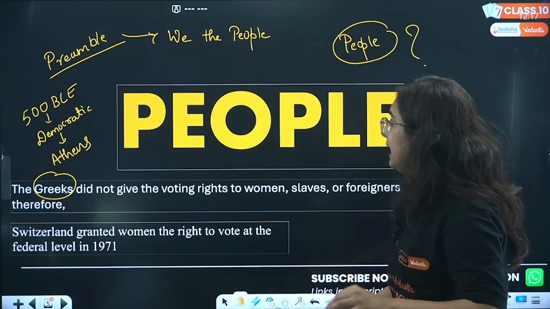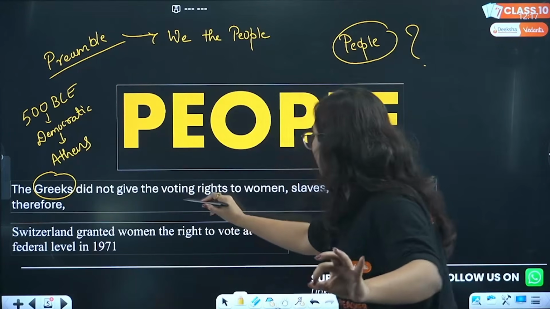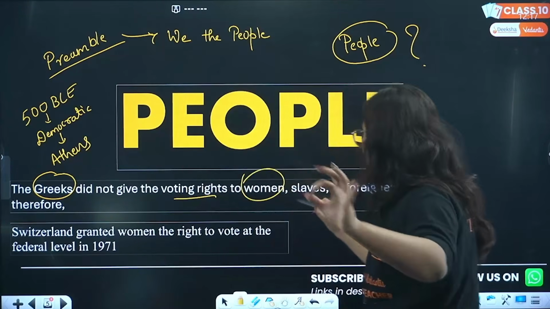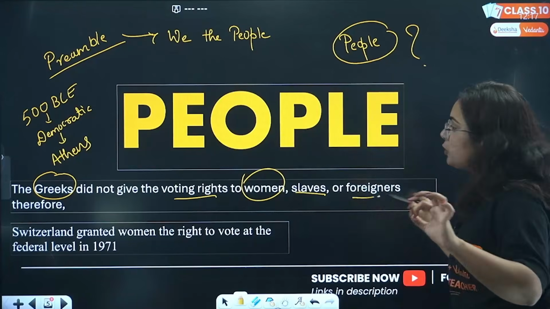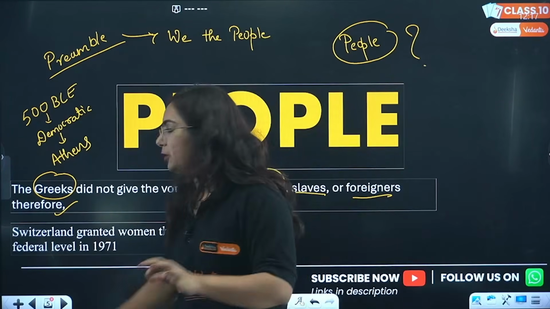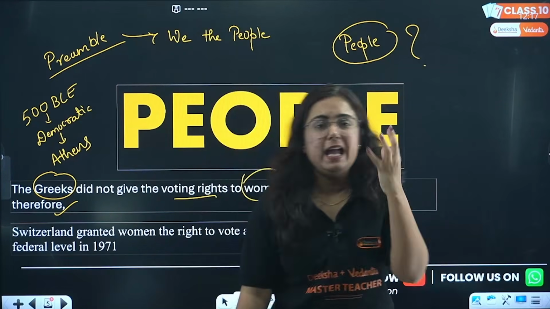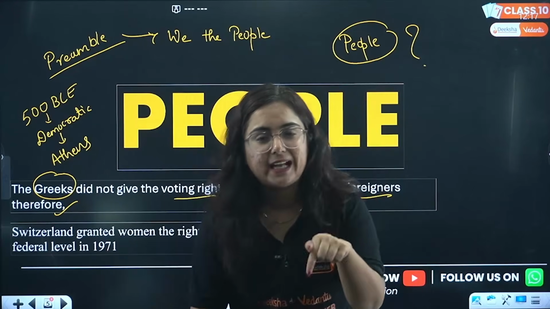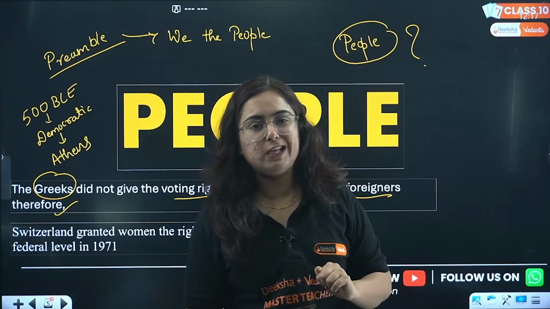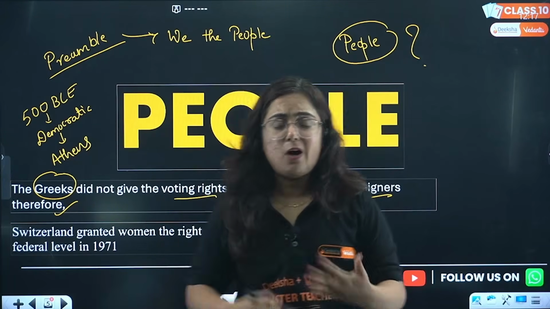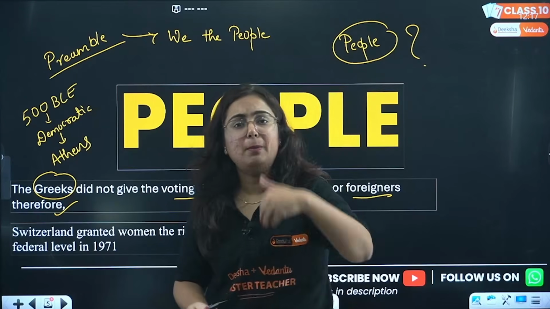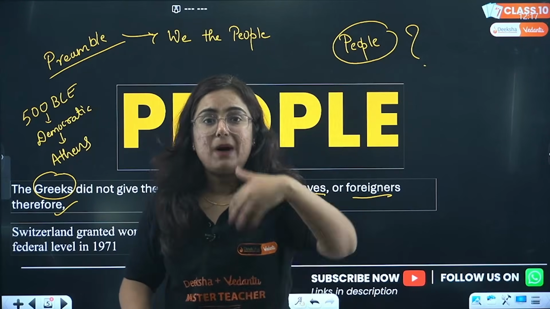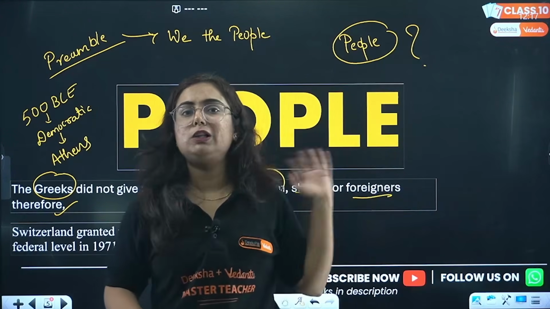But do you know that the Greeks did not give the voting right to women, along with slaves, or to any foreigners? So can we say that everyone residing in a territory is a people for the Greeks? No. Then how can we say that the government is formed for the people, by the people? It is not by all the people.